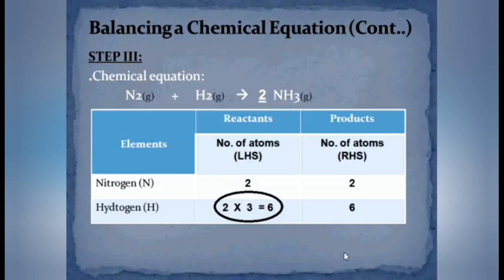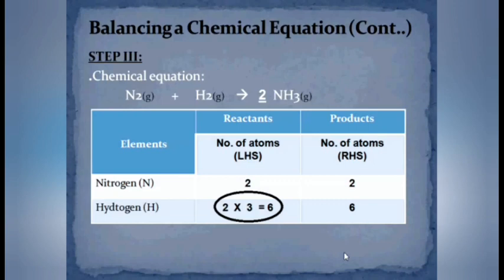If we look carefully, the number of atoms of hydrogen is 2 on the reactant side and 6 on the product side. To balance it, we have to multiply the hydrogen on the reactant side by 3. By doing this, the number of hydrogen atoms on both sides will get balanced.